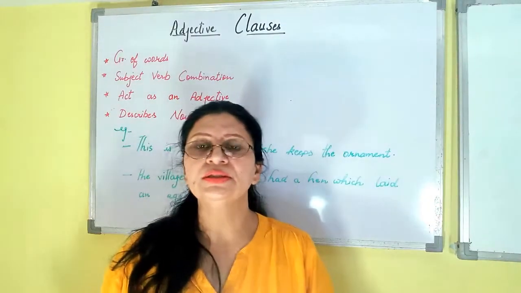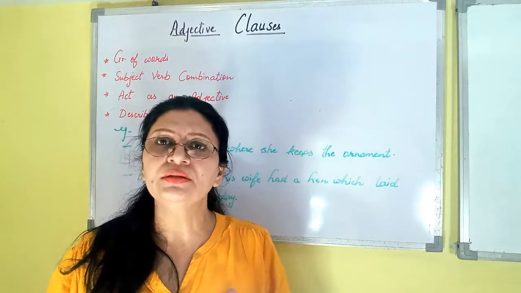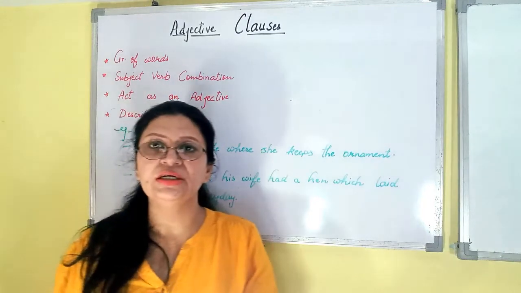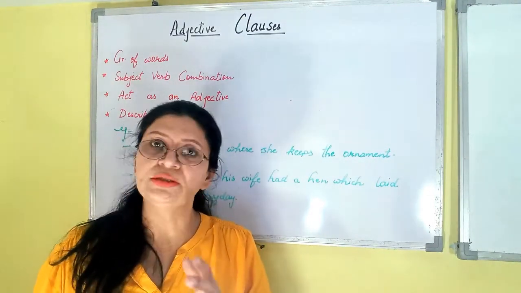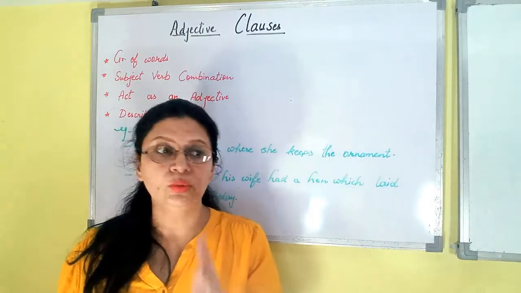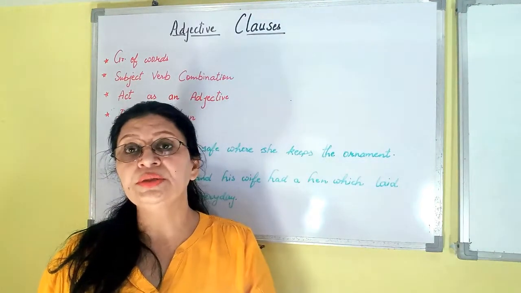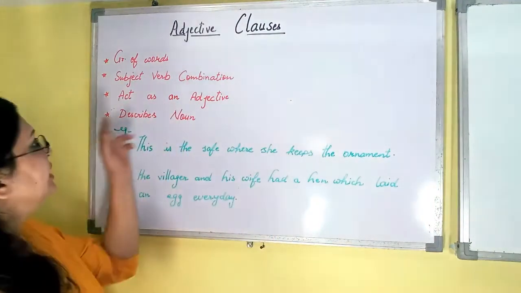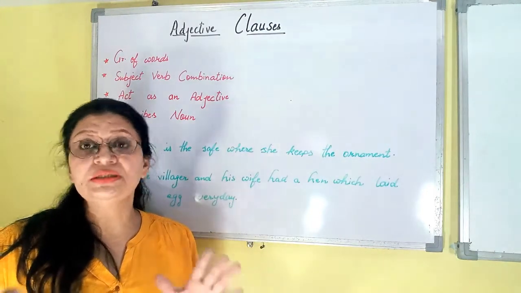Now our second clause is adjective clause. In adjective clause, what we are going to discuss, firstly we'll discuss what is adjective. Fine, so if I am going to discuss about adjective, it is always telling the quality of a noun. So it means a noun से related है. This is the first thing. And because it is a clause, so it means we'll have to discuss the rules, that a group of words must be there, subject verb combination must be there. And now the third thing, because it is an adjective, so it means it should act as an adjective. And if it is acting as an adjective, so it means noun must be there.